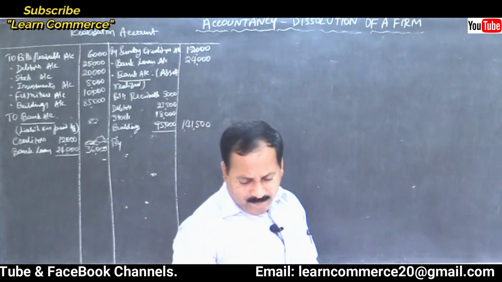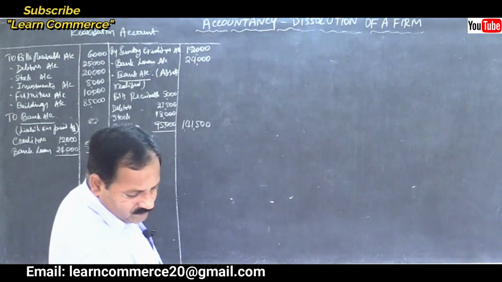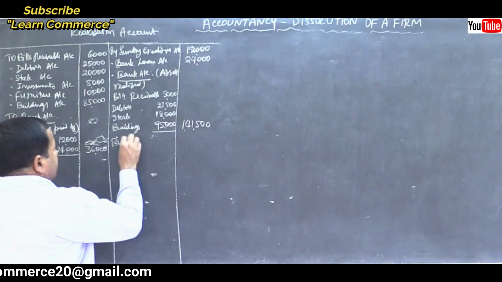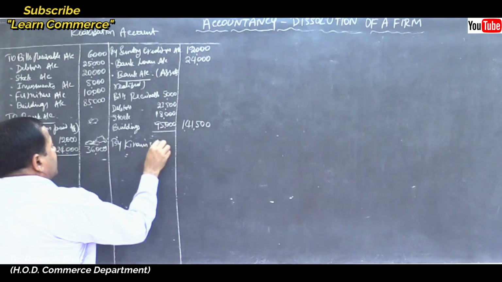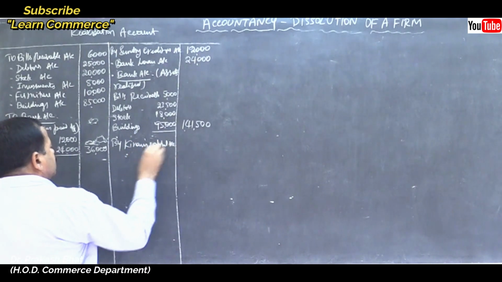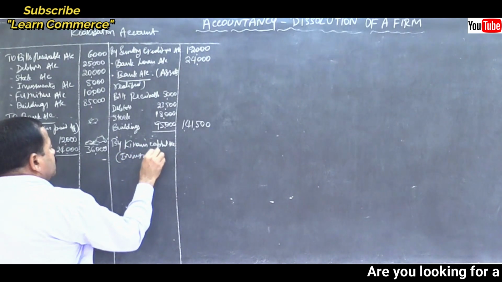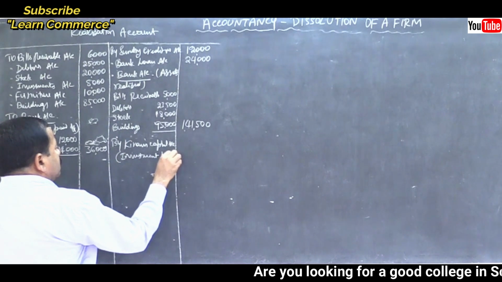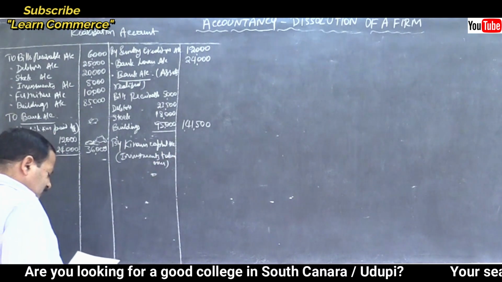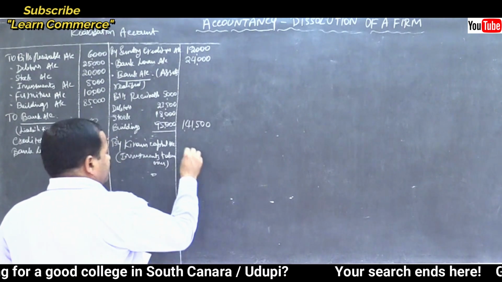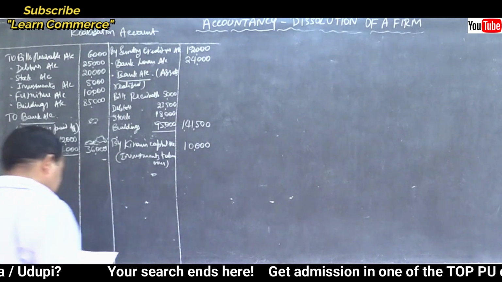Investments taken over by Kiran, right? Investments were taken over by Kiran. Yes, it is. By Kiran's capital account, investments taken over. Write the amount. How much? 10,000, right? Yes. 10,000.